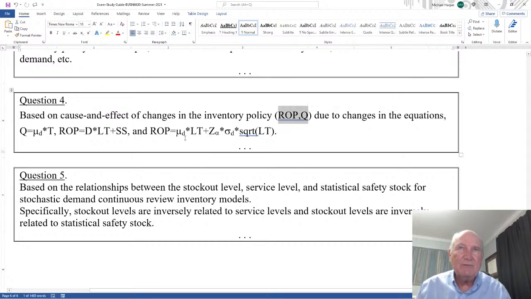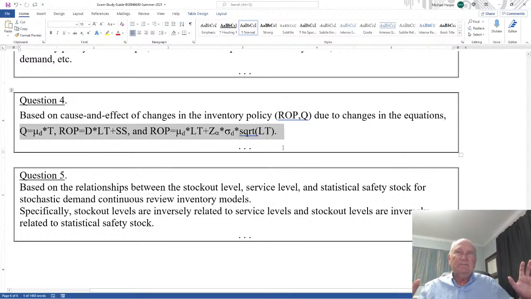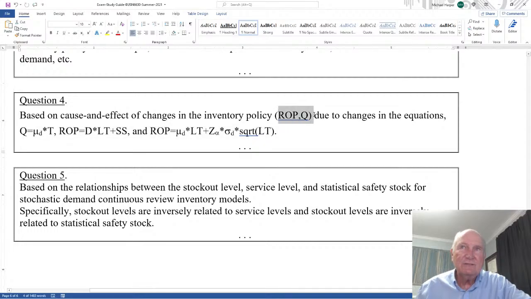If everything but the mean, how does it change the inventory policy? I pick one of these. I say everything is constant, but I change one thing in this menu here, and ask how that changes the inventory policy. So be aware of how it's going to change the inventory policy.